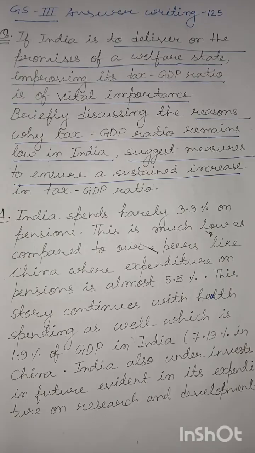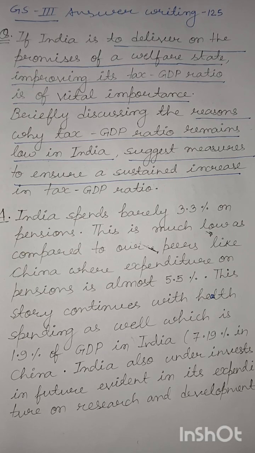So you can understand that the question has three major parts. In the first part, you have to establish a connection between a high tax-GDP ratio and the promises of a welfare state. We would discuss what the concept of welfare state means according to our interpretation.